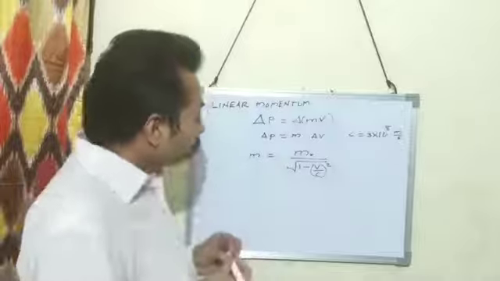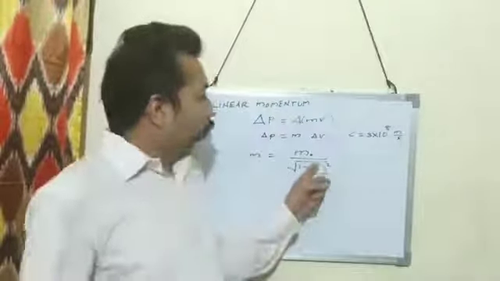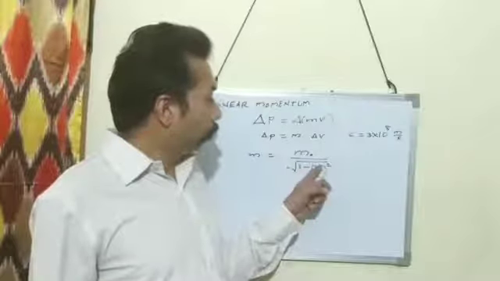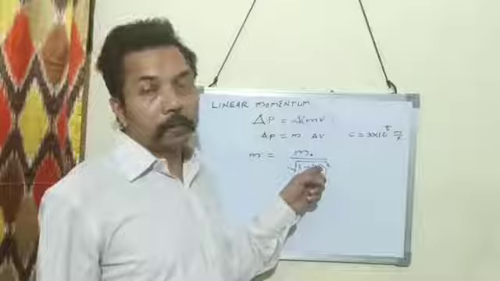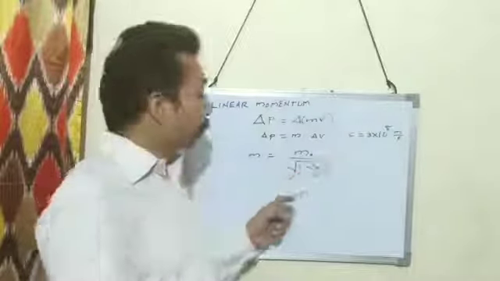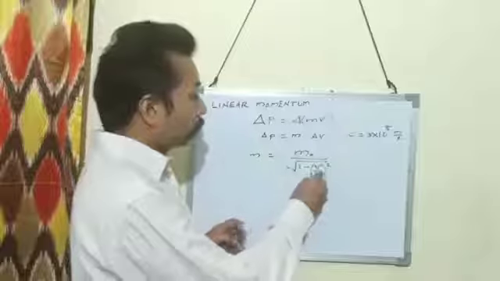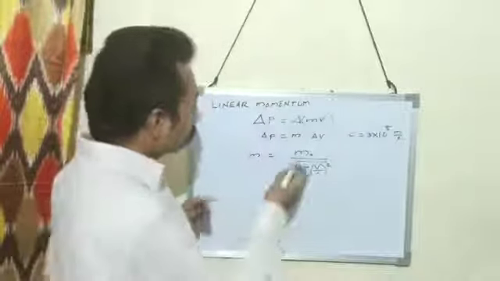And when a body moves with a speed more than the speed of light, in that case this value also varies.